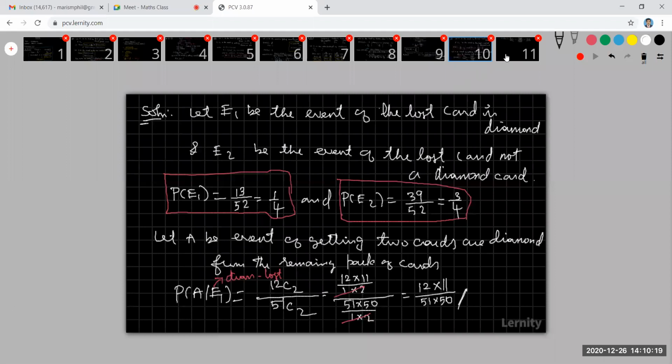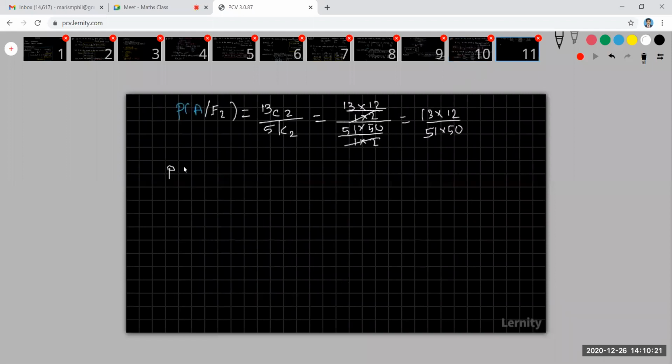So they are asking P of E1 given A. E1 means the last card is a diamond card, and A means getting two diamond cards. We are getting two diamond cards, and these two diamond cards come from the case where the last card is a diamond card. What is the probability?